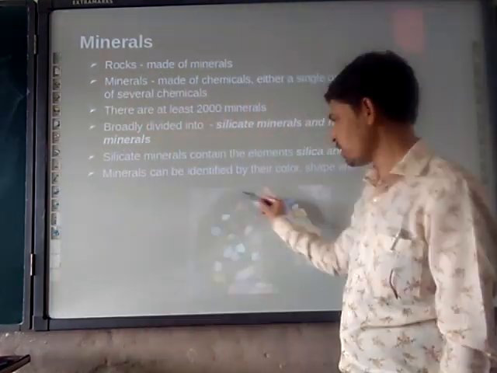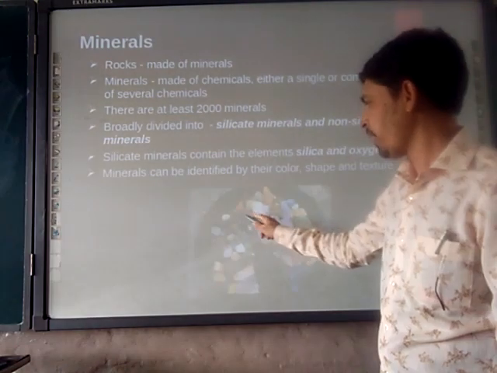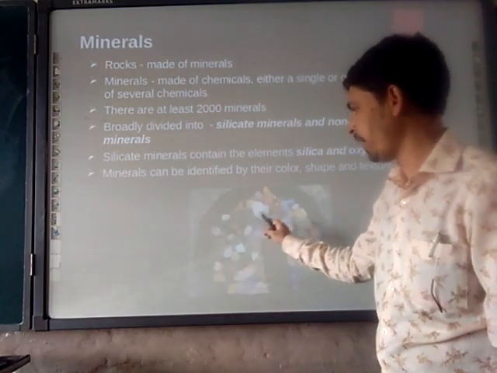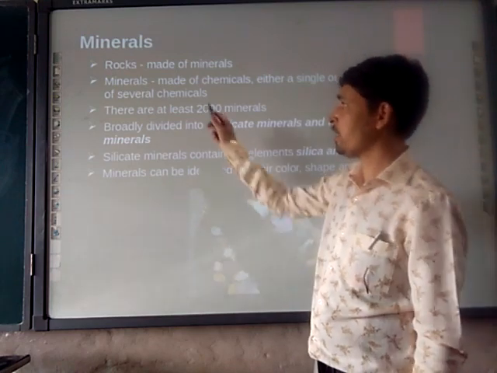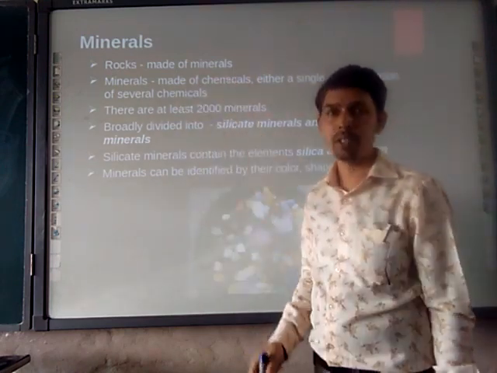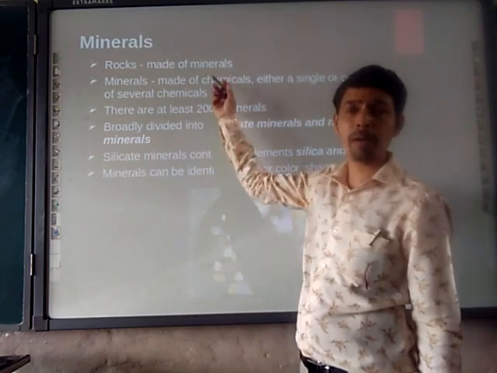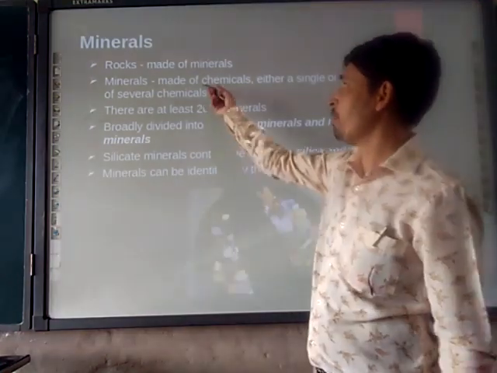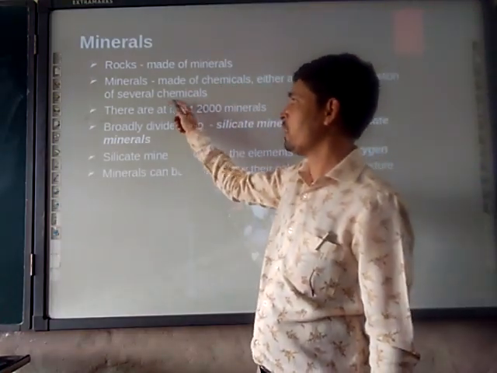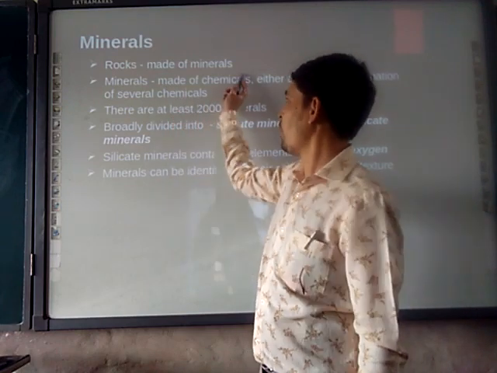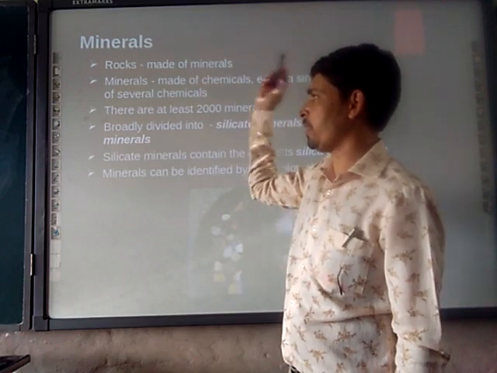First, here this box is there and some colorful stones are in it. These stones, red, blue, green, white, you are seeing, look very beautiful. So rocks are made up of minerals, and minerals are made up of chemicals, either a single chemical or several chemicals, in chemical bonding.